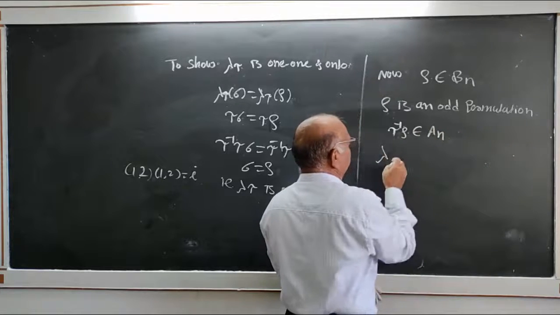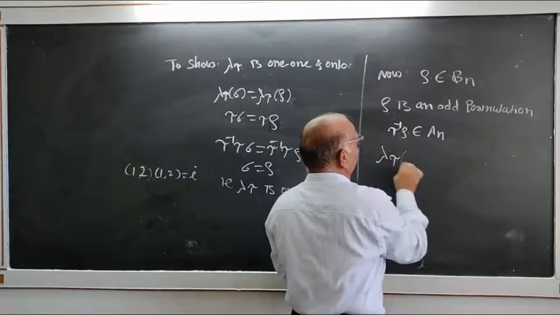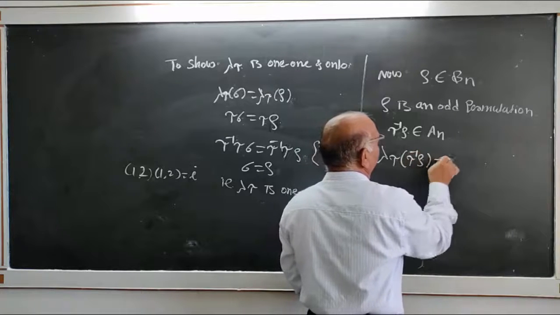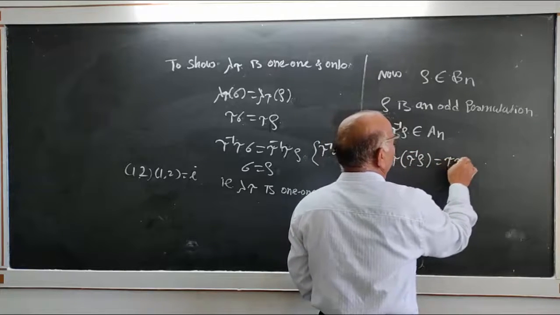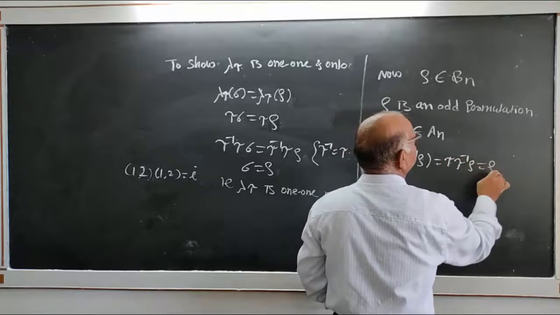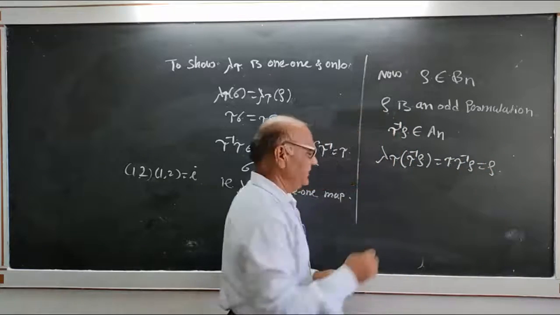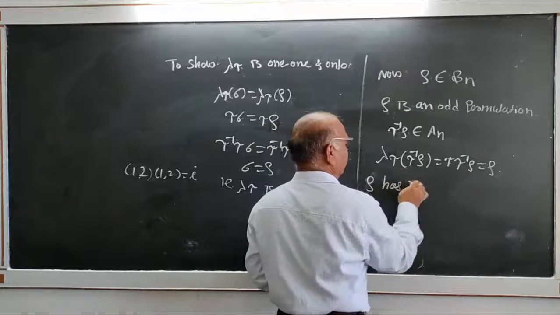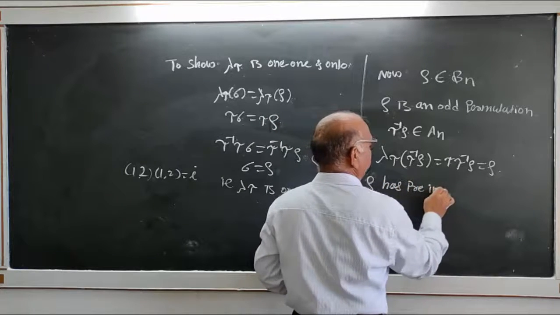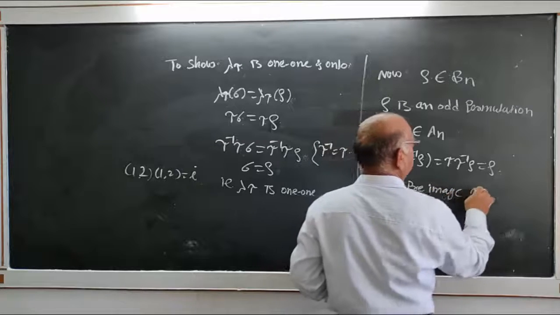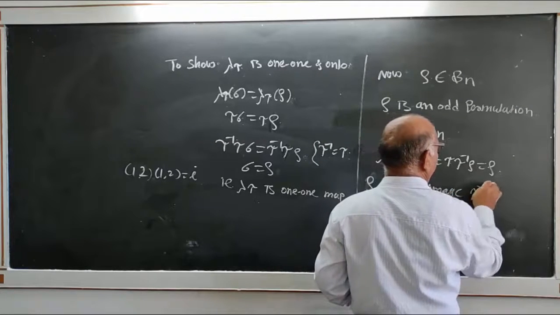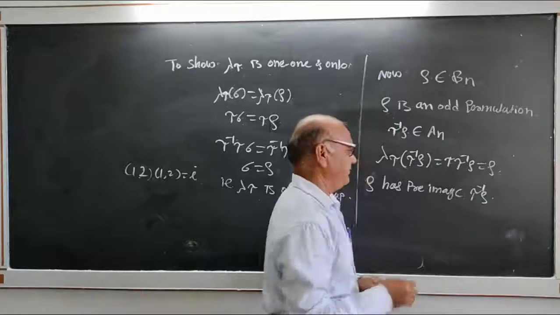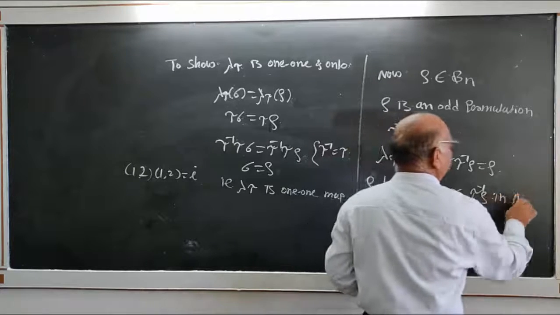Lambda 2 of tau inverse rho is equal to tau inverse rho, which is rho. That means rho has a preimage, tau inverse rho, in An.